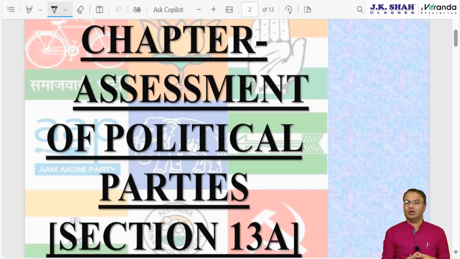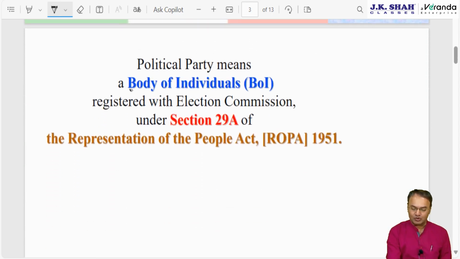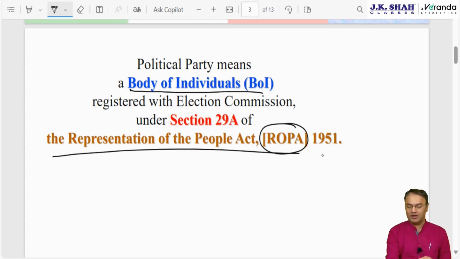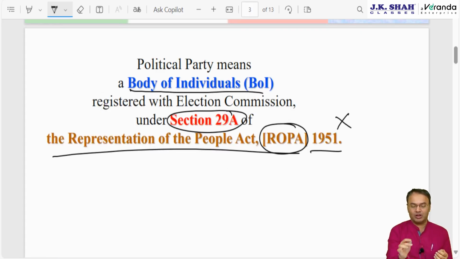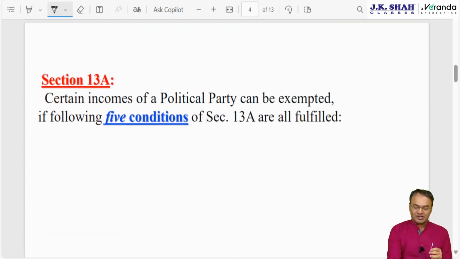What is a political party? A political party is nothing but a body of individuals which is registered with the Election Commission under section 29A of the Representation of the People Act, 1951. You don't need to remember this section number, simply remember it's a BOI. Now the way companies have to register with ROC, LLPs also have to register with ROC, partnership firms have to register with the registrar of firms, etc. Same way for a political party we have this registering body, the Election Commission, and the act applicable is the Representation of People Act. If 5 conditions are satisfied as per section 13A, then incomes will be exempt.